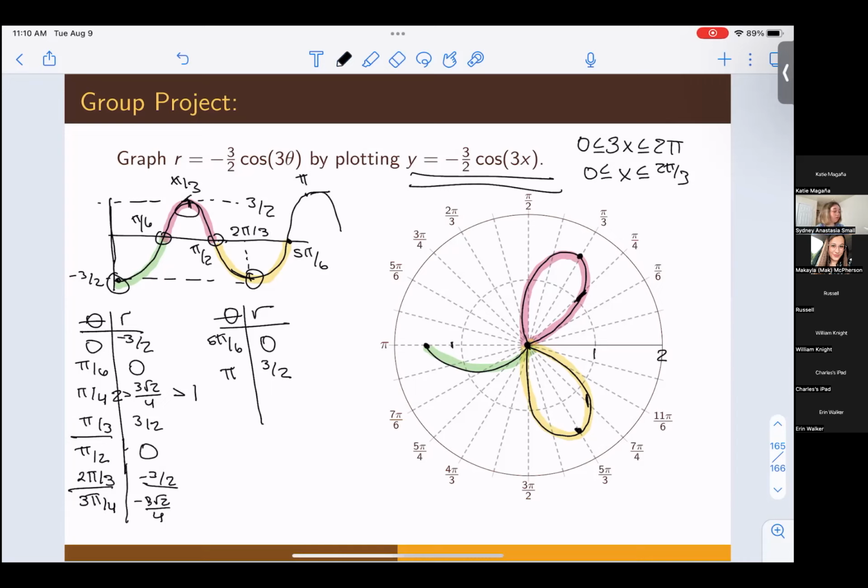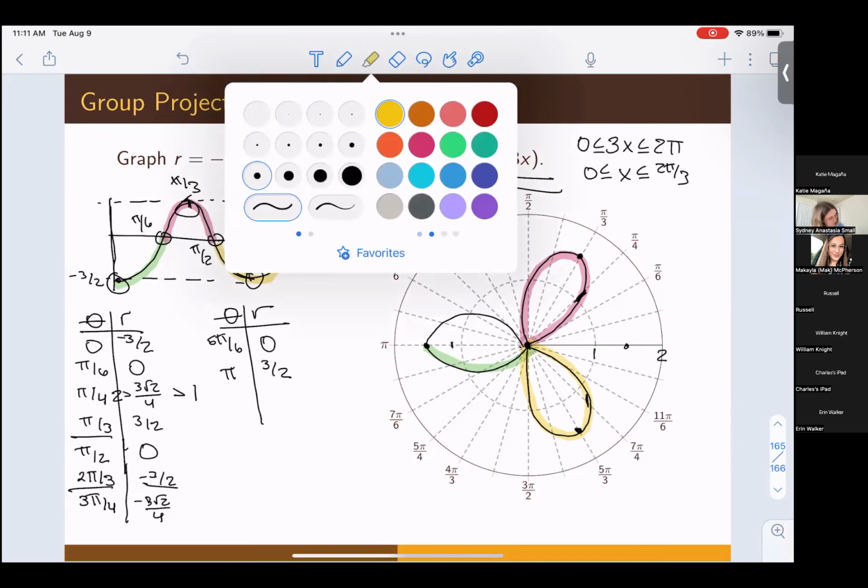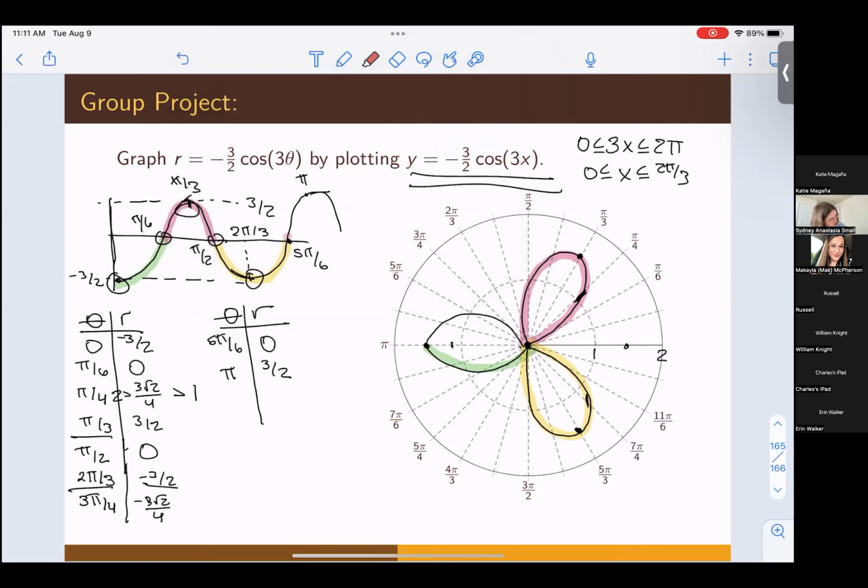So the cosine of 3 pi, that's my bad. The cosine of 3 pi is -1, and then times -3 halves is +3 halves. Okay, so we got to the radius of 3 halves. So that's right here, and then walk around pi radian. So that's going to be that point right there. That means we walk from 0 out here. And that petal looks a little more complete now. So that is going to be this little chunk right there, where we walk out like that.